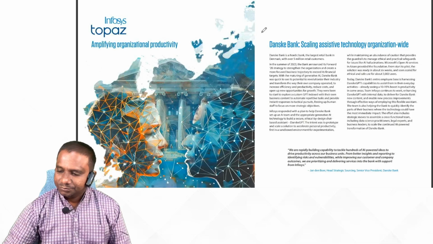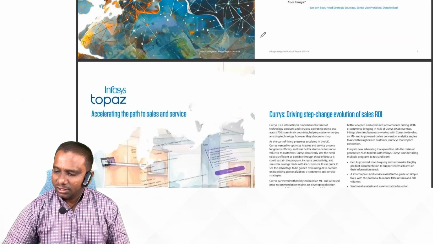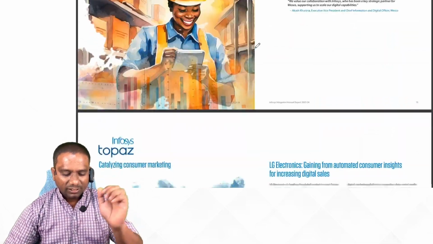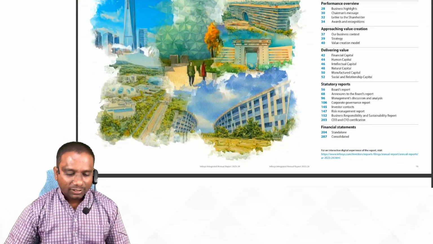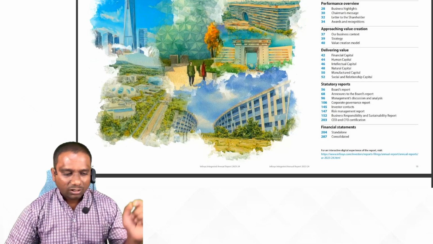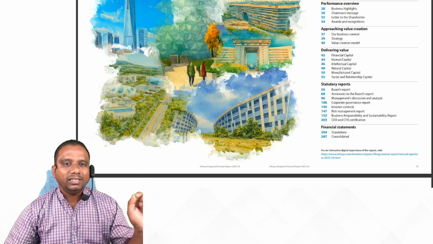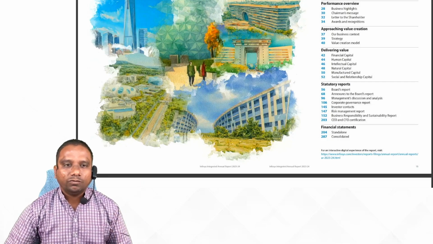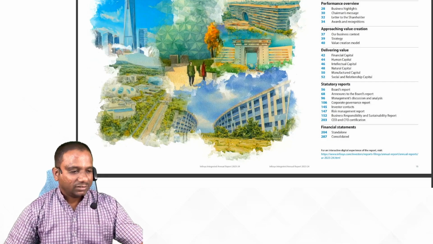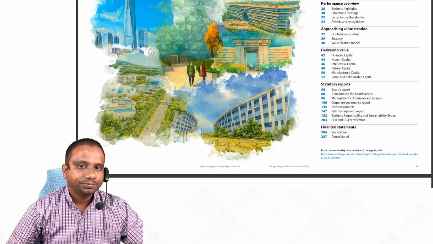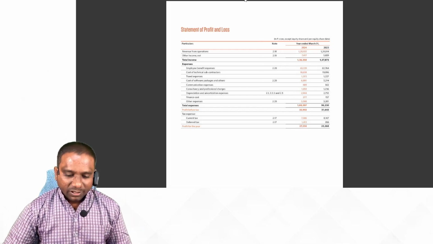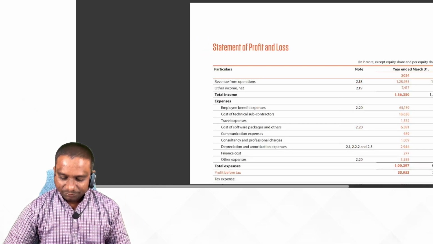Here also you can find various information given by the Infosys company. But as an accountant, we directly jump into our two things: statement of profit and loss, and balance sheet. That's what we need. Go to page number 192 and observe here.